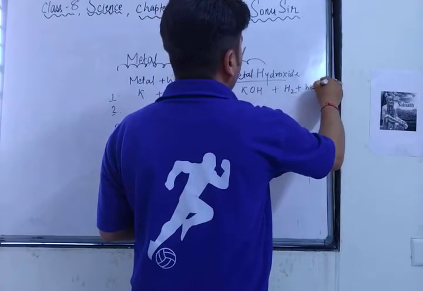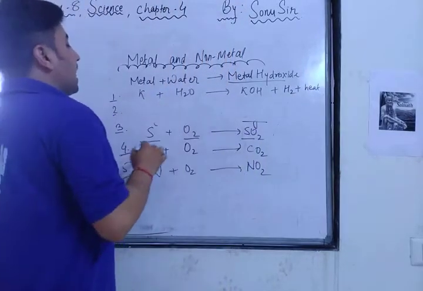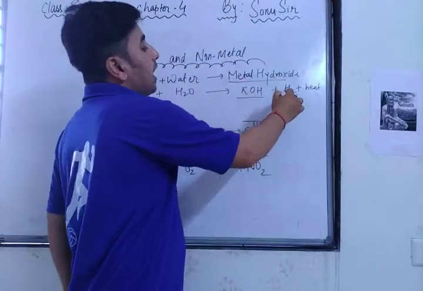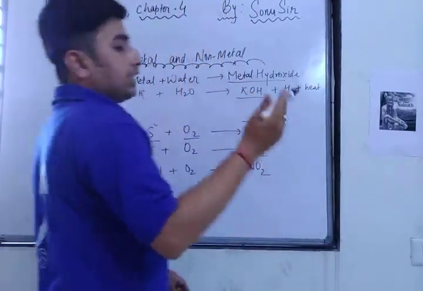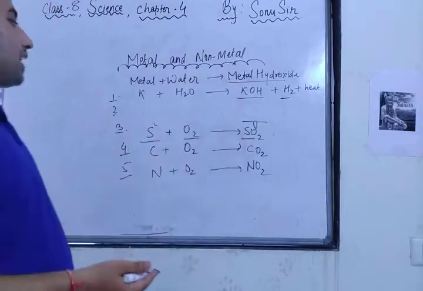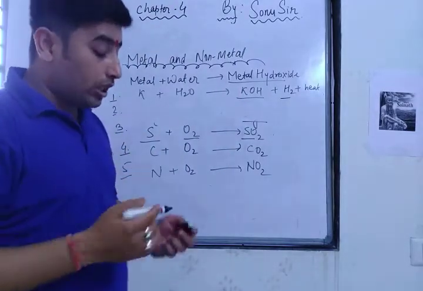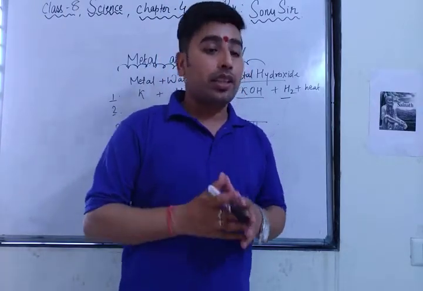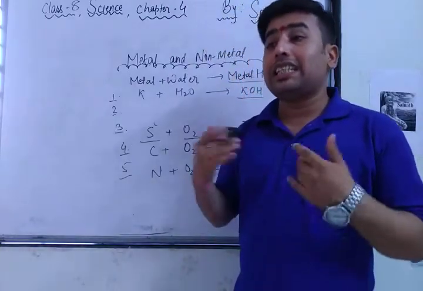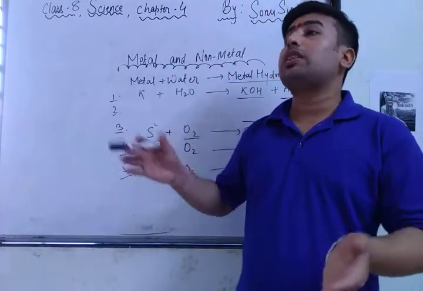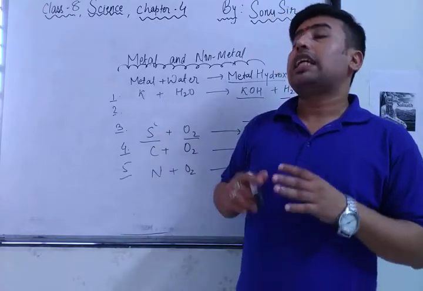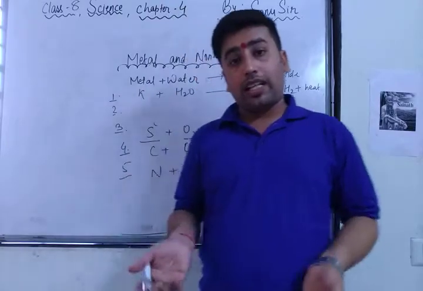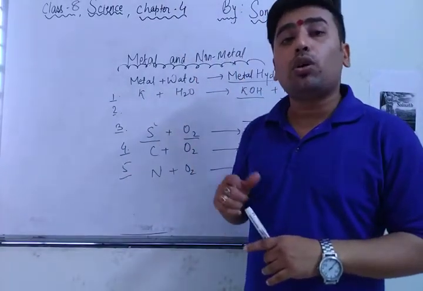I am just telling you the reaction. How does this reaction take place? As you keep a potassium piece into the water, it catches fire, it becomes potassium hydroxide, hydrogen gas is released, and a lot of heat is evolved outside into the atmosphere. This reaction is also called an exothermic reaction. Exothermic reaction means a reaction in which heat is evolved outside. Evolved means getting outside. When heat is getting outside, that reaction is called exothermic. And when heat is getting inside, it is called an endothermic reaction.